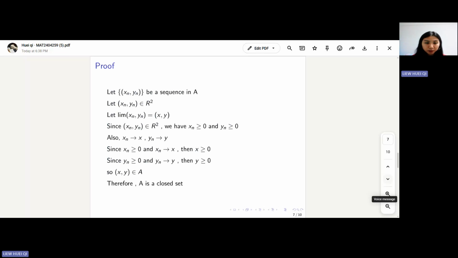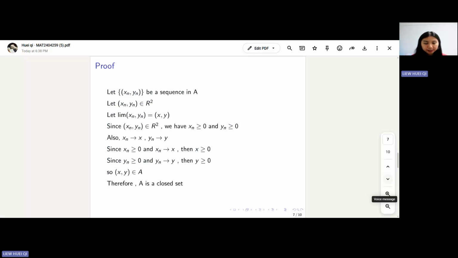This is because limits preserve order under convergence when the inequality holds for every term in the sequence. This follows from the epsilon-delta definition of limit, which ensures that the sequence eventually stays arbitrarily close to the limit. So, since x_n is greater than or equal to 0 for all n, we can conclude that x is also greater than or equal to 0.